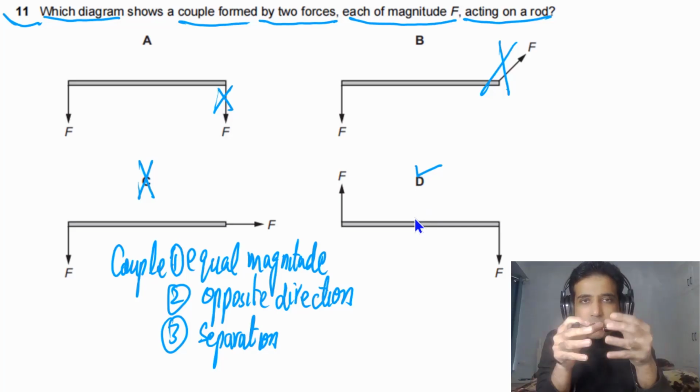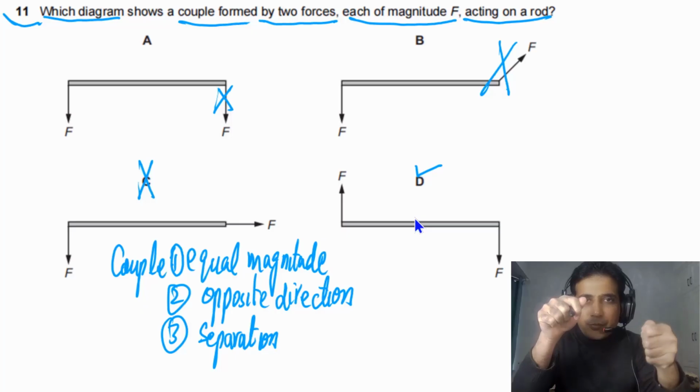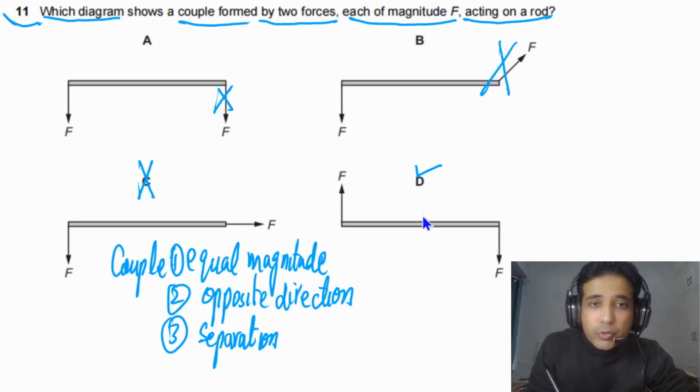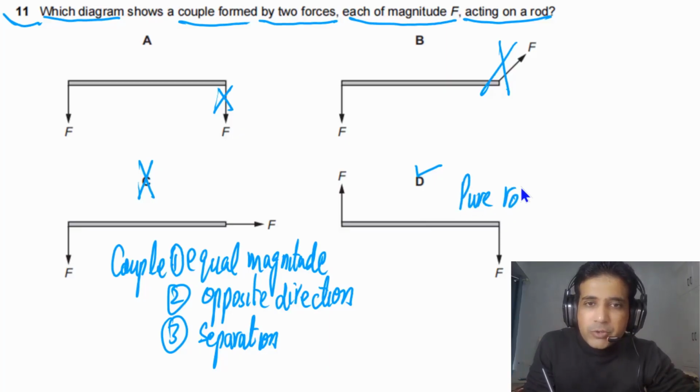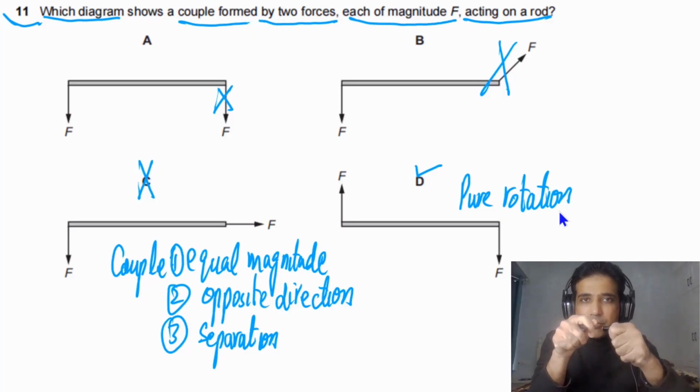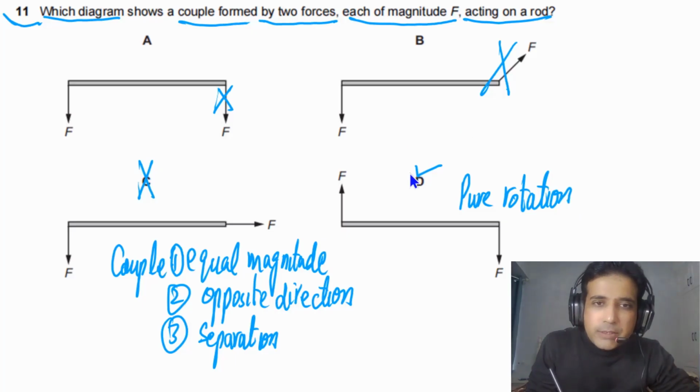Because when forces form a couple, they have pure rotation. There is no translation. So very important one, the body will just rotate. So there will be pure rotation when the forces form a couple. So the answer for this question is D.